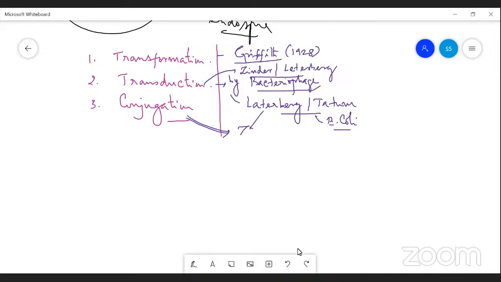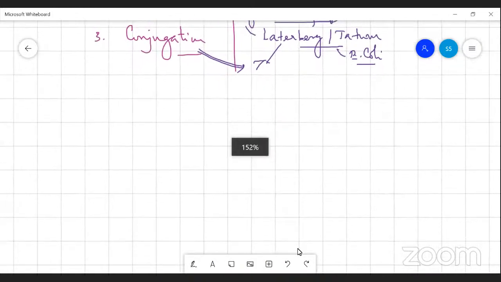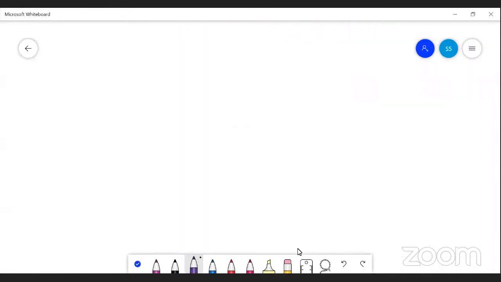Next, archaebacteria. It is one of the most primitive bacteria, the simplest bacteria. The archaebacteria can withstand extreme environmental conditions, a harsh habitat. These bacteria can survive in harsh habitats or extreme environmental conditions.